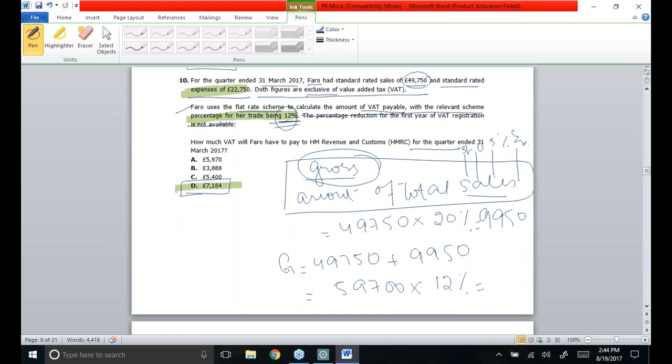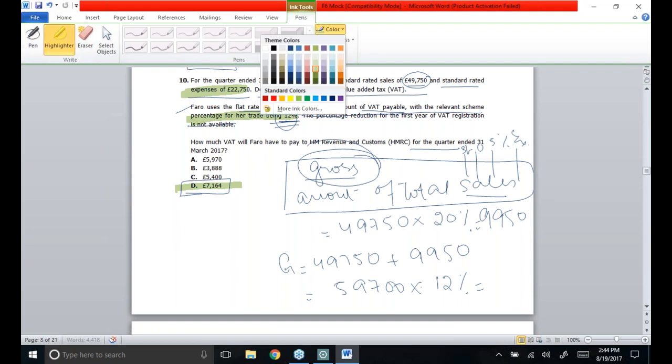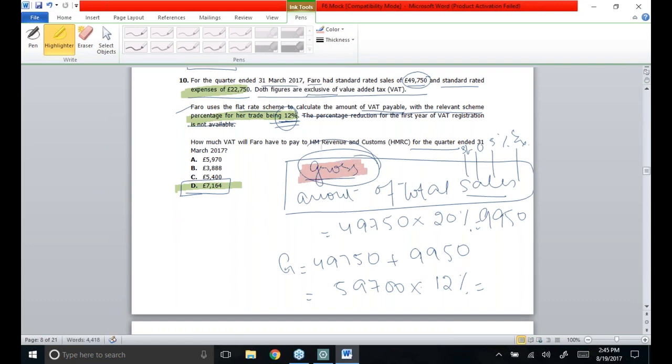Keep one thing in mind: whenever the flat rate scheme has been chosen, the gross amount of total sales has to be considered. By gross, I mean whatever you are going to receive from your customer, and you are supposed to take all types of sales in your question, whether it's a standard rated sale, zero rated sale, 5% reduced rated sales, or even exempt sales.